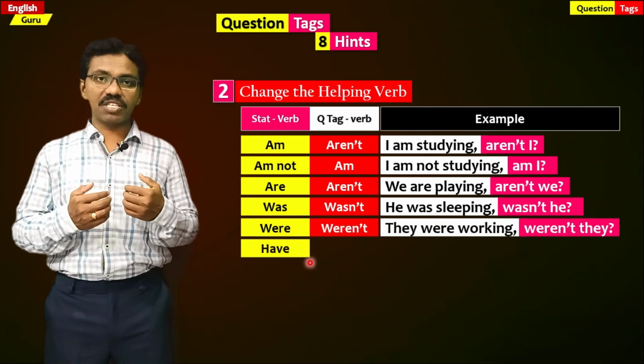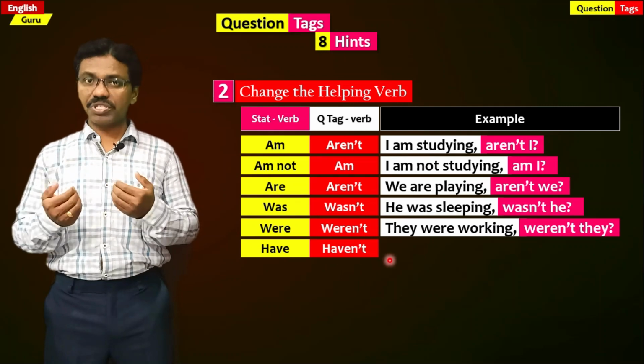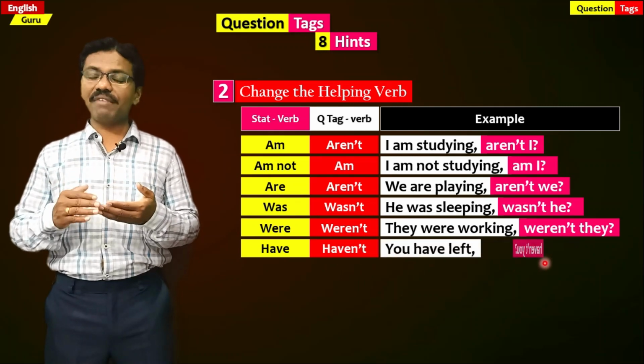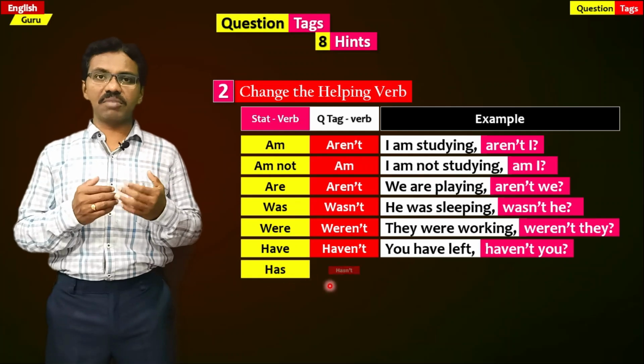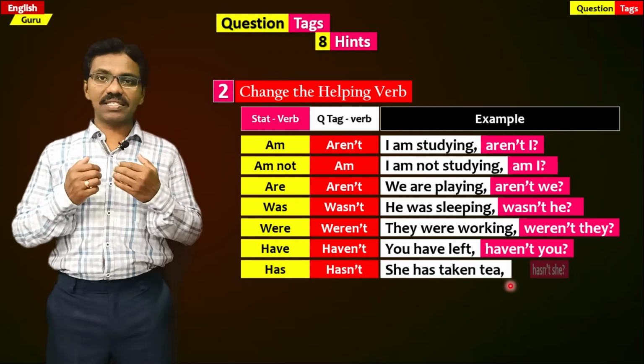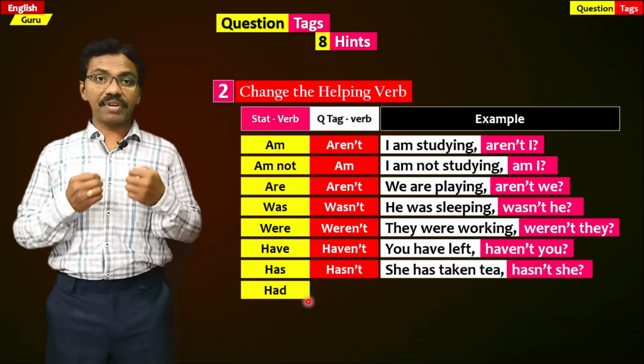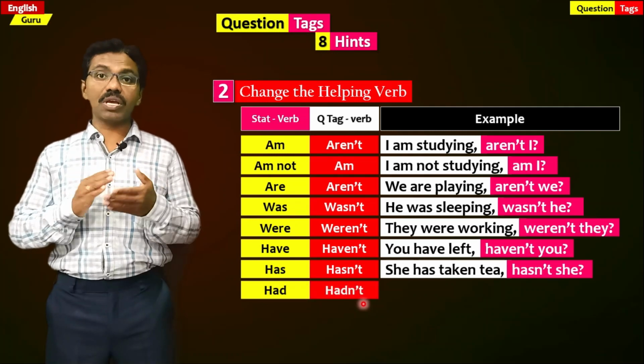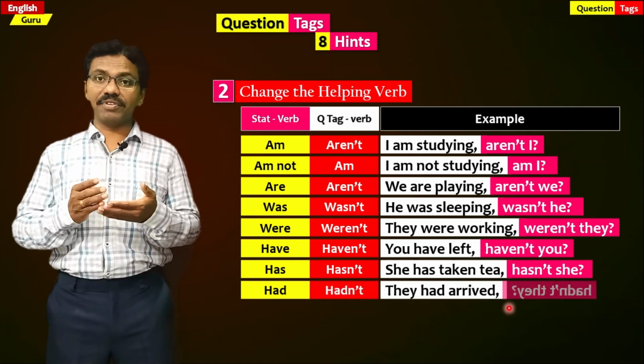If have is given in the statement, it becomes haven't in the question tag. They have left, haven't they? If has is given in the statement, it becomes hasn't. She has taken tea, hasn't she? If had is given in the statement, it becomes hadn't. They had arrived, hadn't they?